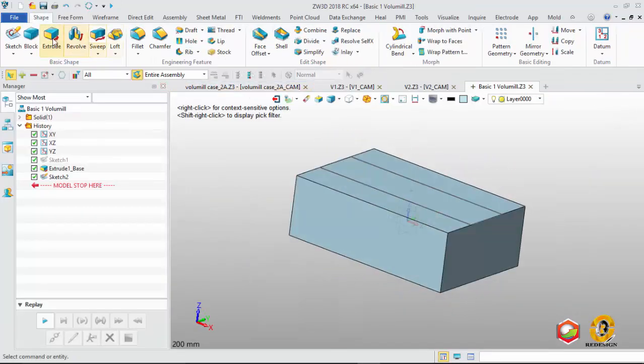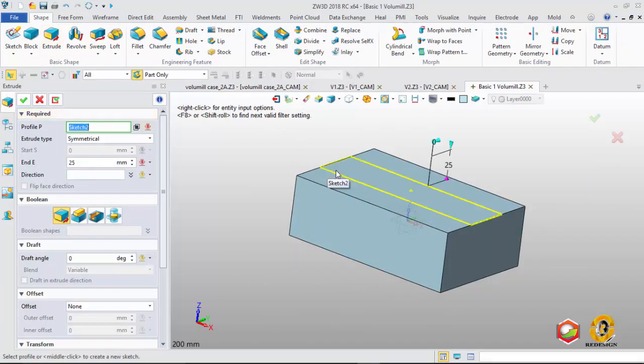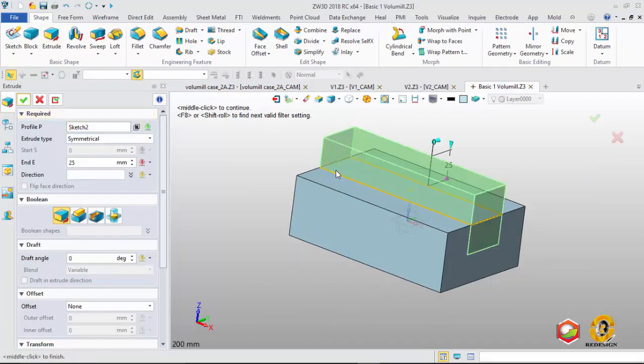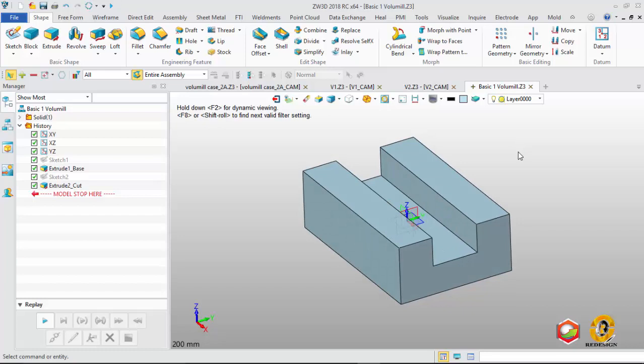Exit, extrude again, but we use this profile, and for boolean we change to remove. Okay, finish the basic product.